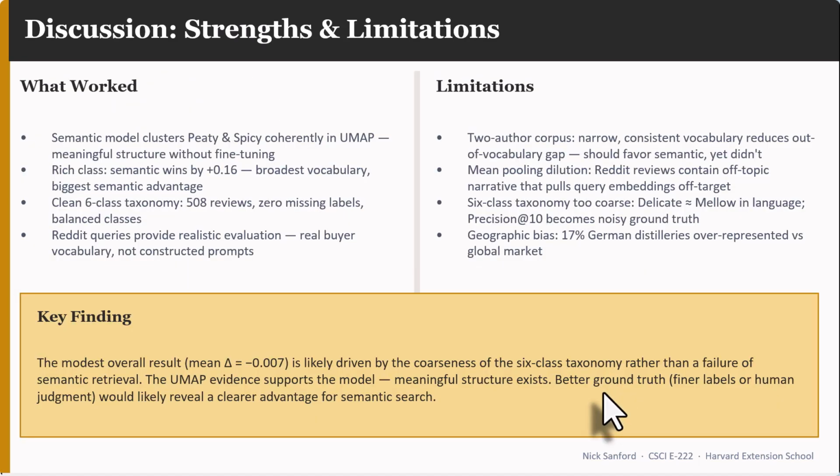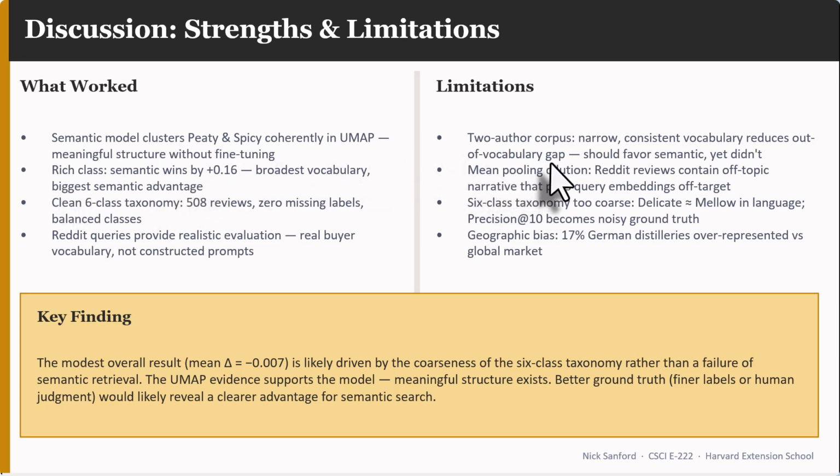Some quick strengths and limitations. The semantic model clustered the peaty and the spicy really well. I like that, but it's clustered them together. So good concepts on how they review those two terms, but they are too similar to each other. The rich class, the semantic model did fantastic with. It was able to get the concept that people would write about significantly better than the words that were used by those people.